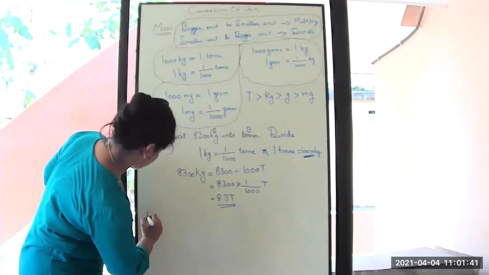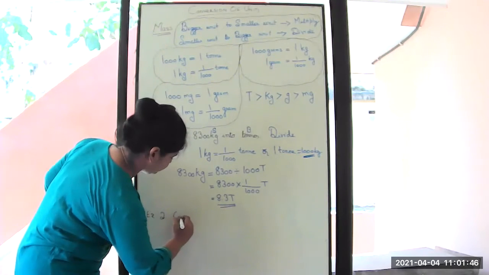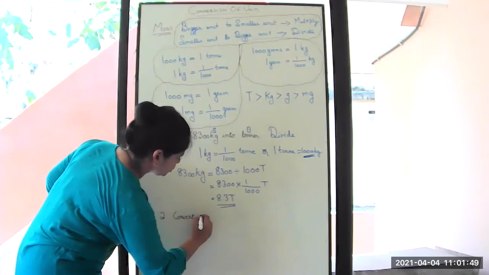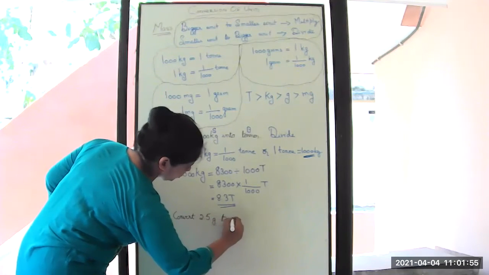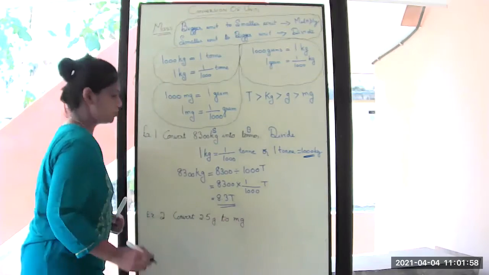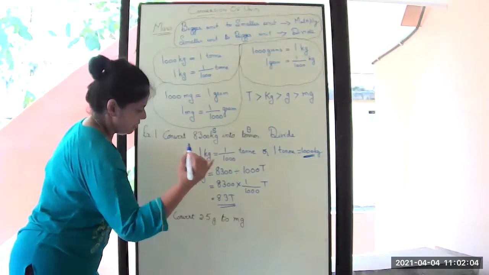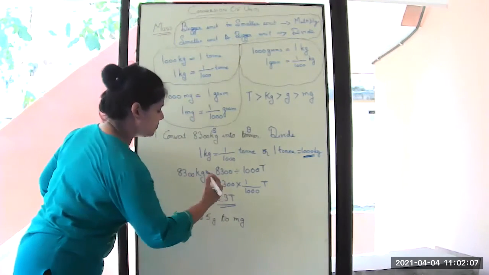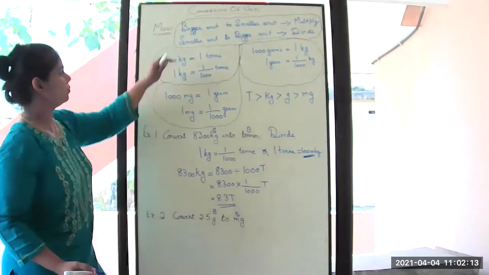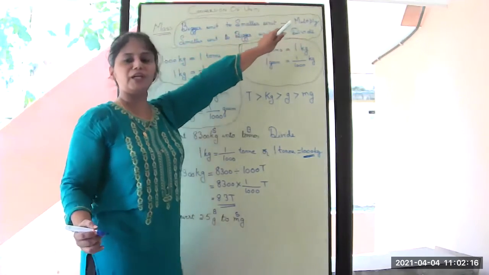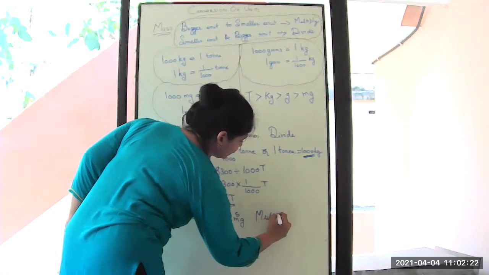It is example 2. Okay, convert 2.5 gram to milligram. So which is the bigger unit, gram or milligram? Yes, the gram is the bigger unit and milligram is the smaller unit. So what do we have to do? Bigger unit to smaller unit, you have to multiply. So you must write multiply.